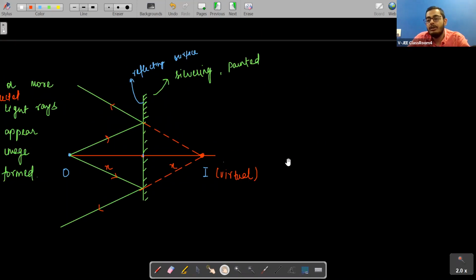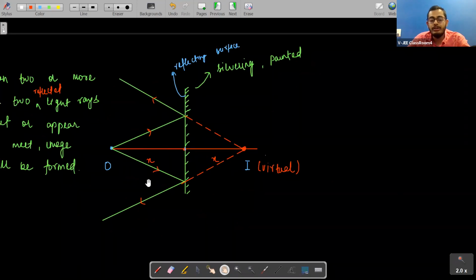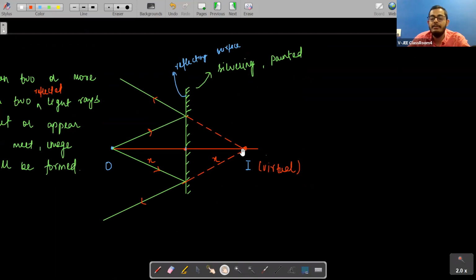And if the light rays only appear to meet at a point, we will say that the image is virtual. So here these two light rays meet at this point. Are they actually meeting at this point?